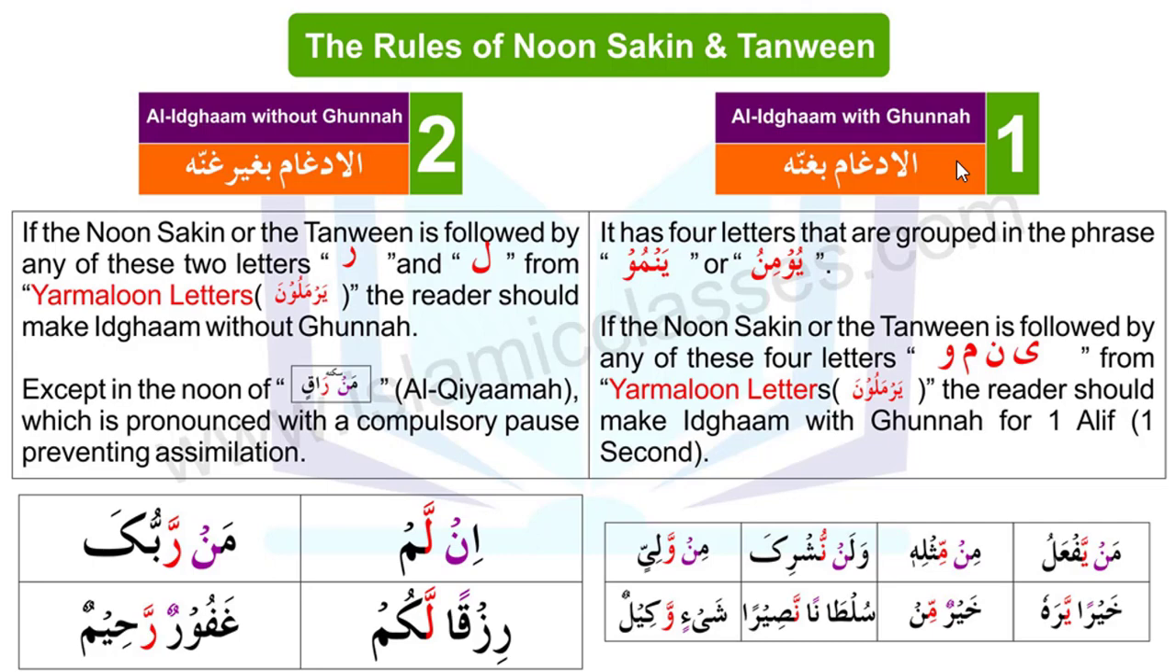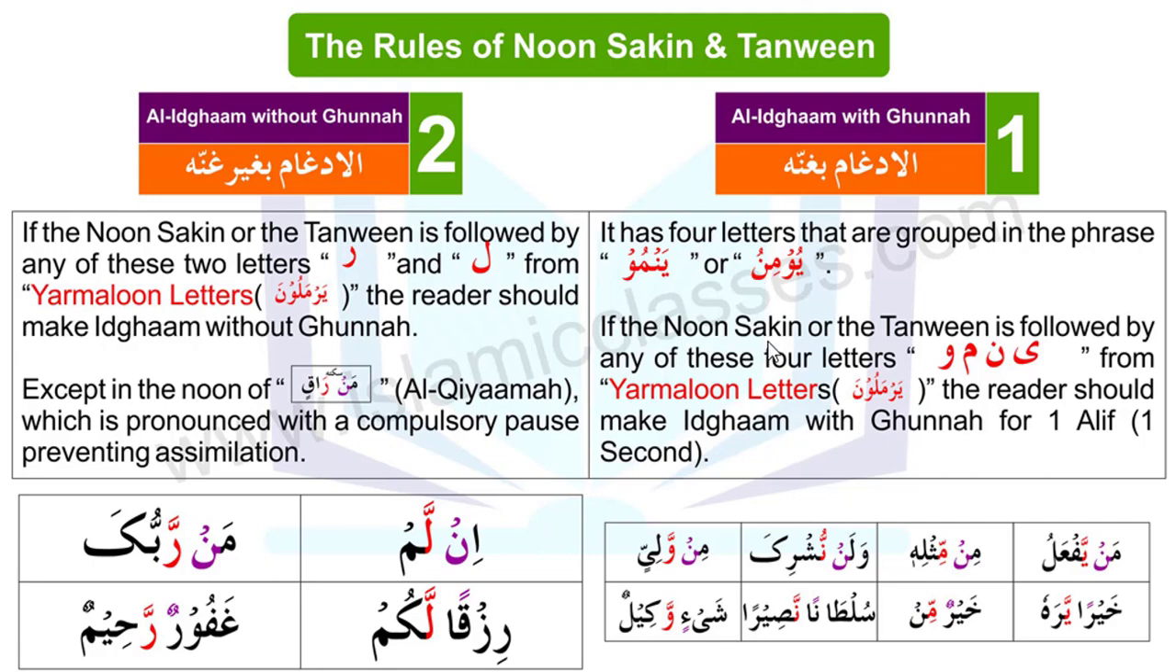Look at the first one here, idgham with Ghunnah. The definition of this is that it has 4 letters that are grouped in the phrase Yanmu or Yuminu. So these 4 letters are collected in 2 words, and you have to remember the one word from these 2 which you find easy. If you remember Yanmu, there are 4 letters: ya, noon, meem, waw. Similarly, if you remember Yuminu, the same letters are here: ya, waw, meem, noon.